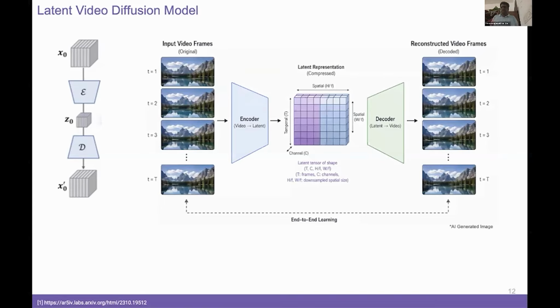So this is how a latent video diffusion model looks. The encoder takes input video frames, T frames at full spatial resolution, and produces a latent tensor of shape T, C, H by F, W by F, as shown in the figure, where F is the spatial downscaling factor. And the decoder reverses this. The whole autoencoder is trained end to end. Crucially, this gives us a much smaller tensor to do diffusion on, which is what makes modern T2V tractable.